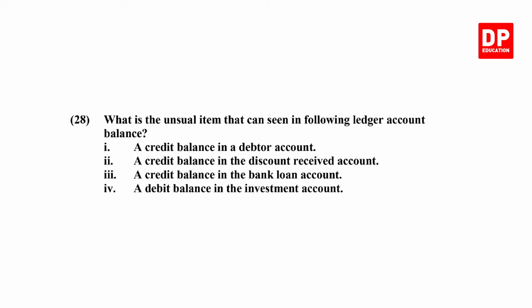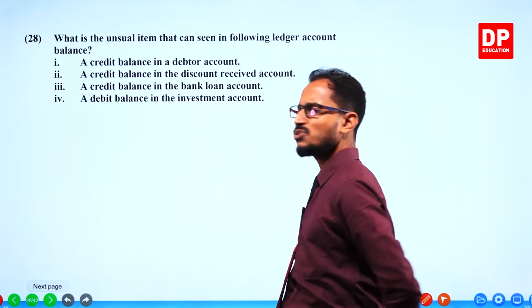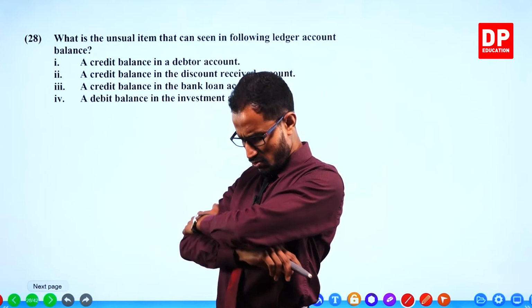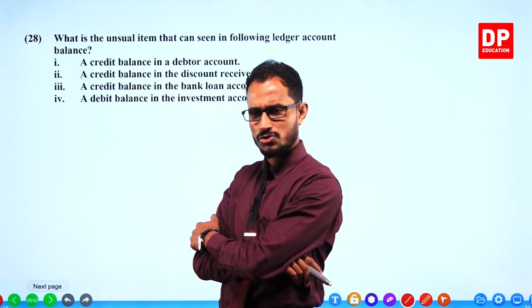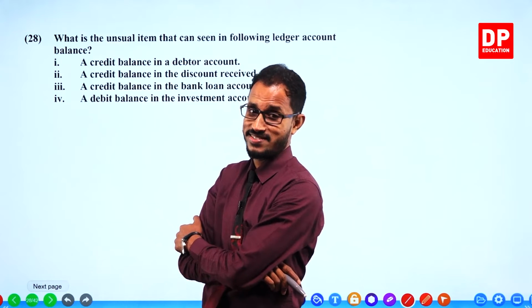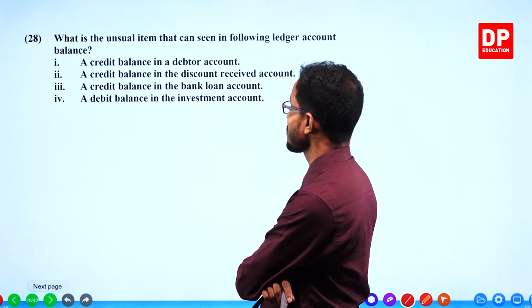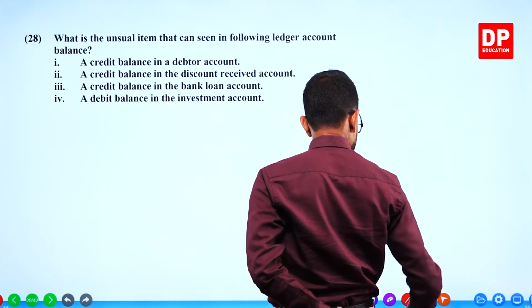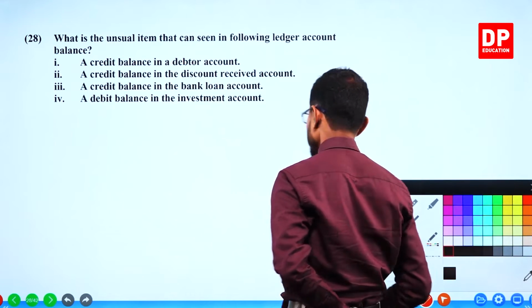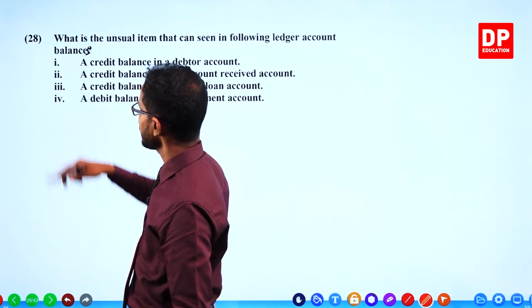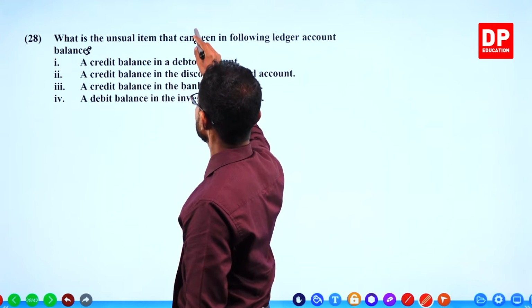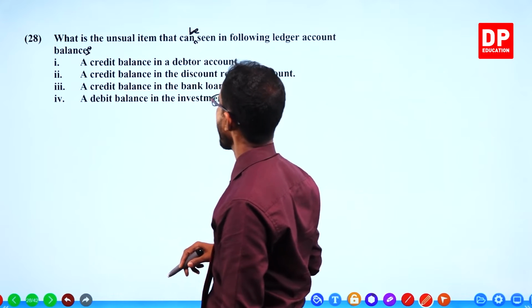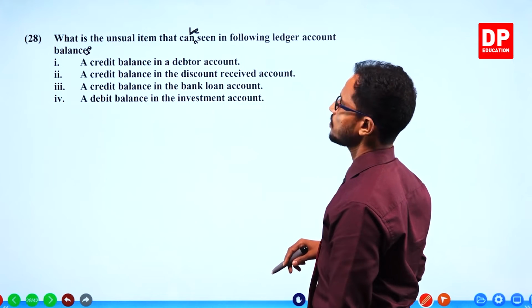28. What is the unusual item that can be seen in the following ledger account balances? What is the unusual item? Okay, now we have to find the unusual. Never mind, we'll find it. Unusual item that can be seen in the following ledger account balances.